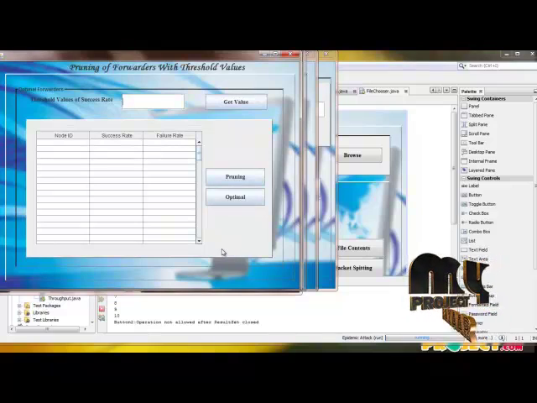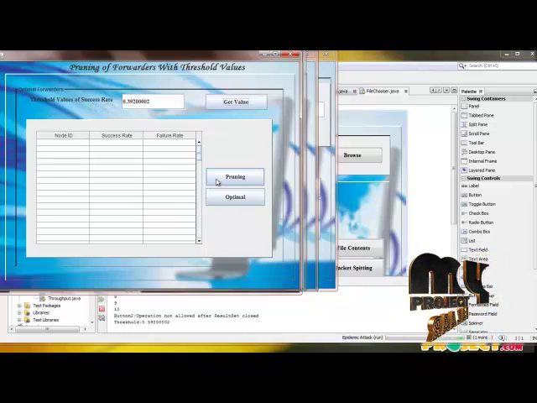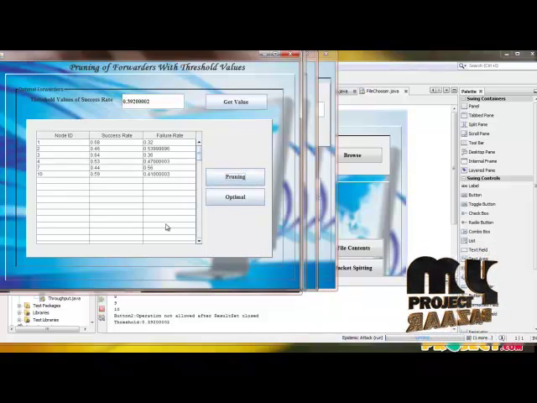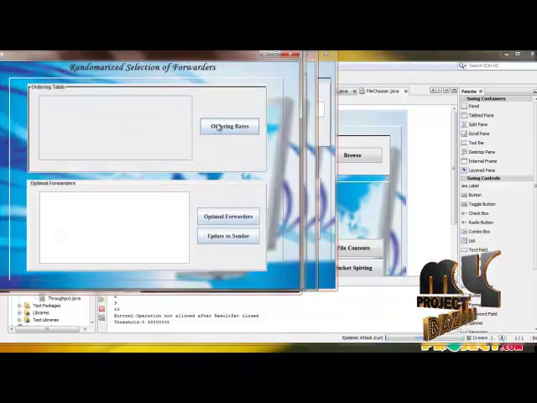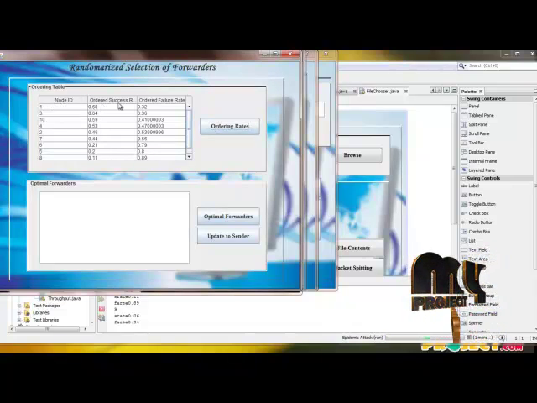Now for the optimal forwarders, I have to get the threshold values for our success rates, and all the nodes whose success rates are above this threshold value will be selected. Among these nodes, I have to select the optimal forwarders by ordering the nodes' success rates from maximum to minimum.